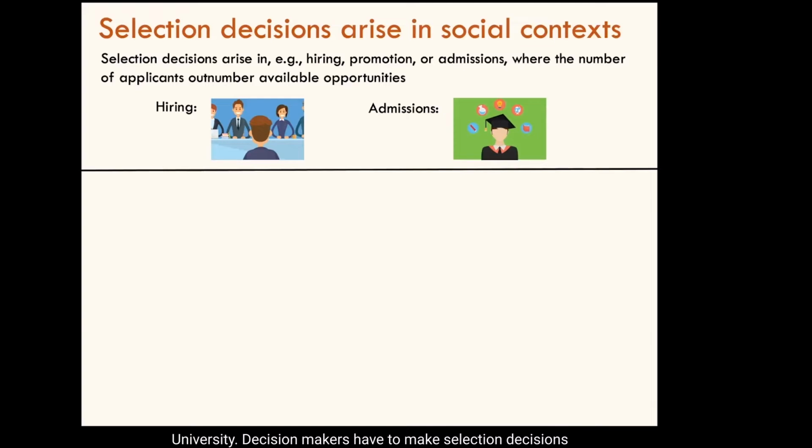Decision makers have to make selection decisions in any context where the number of applicants is more than the number of opportunities available. Hiring is a canonical example of this. In hiring, human decision makers select a subset of applicants to give a job to. In fact, selection decisions arise at every stage of the hiring pipeline, from shortlisting till the final interview. Hiring is especially relevant because it involves high-stake decisions that affect economic opportunities available to the applicants. High-stake decisions also arise in university admissions and in deciding who gets a promotion at a company.